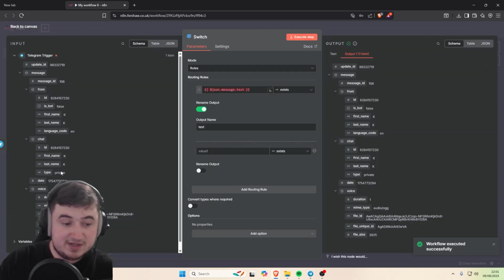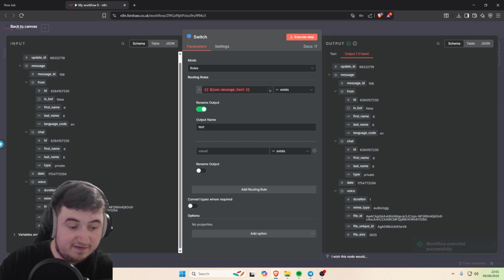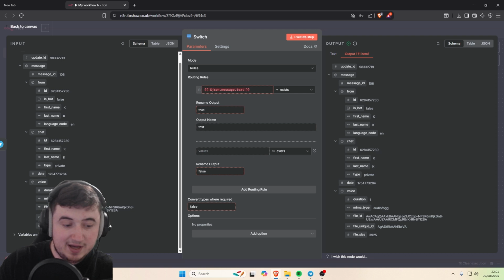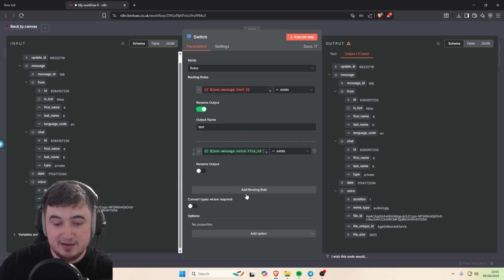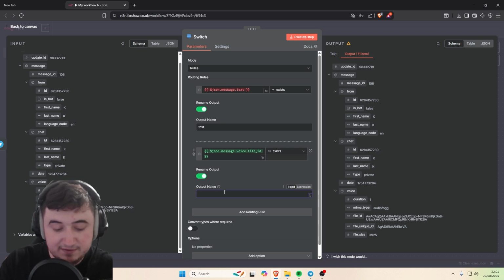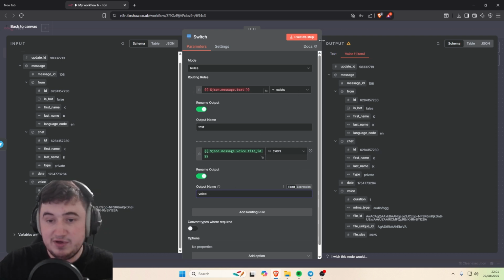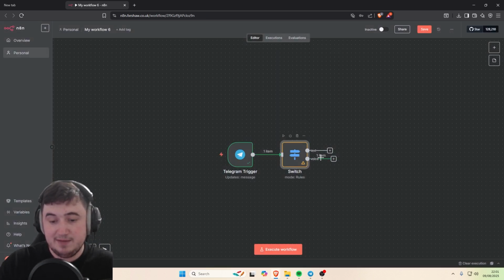And then once you go into the side bit here, you'll see that there is a file ID, and it says voice, then file ID, rather than the message text. Drag this into where it says value 1 there, and that is how you do the voice side of it. Change that to voice just so you can see it on the output.